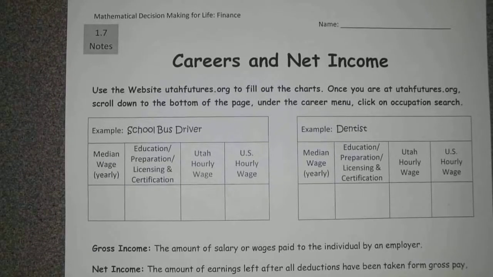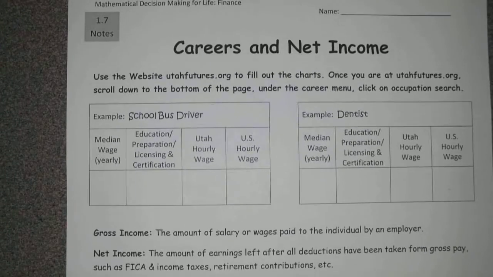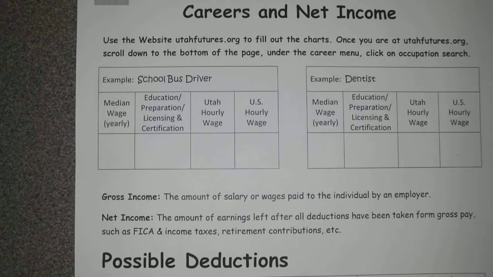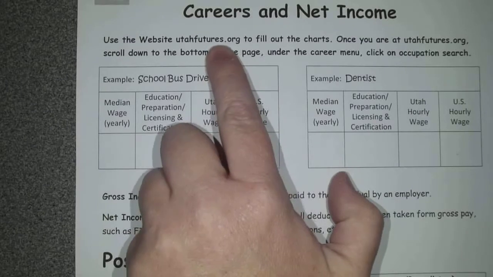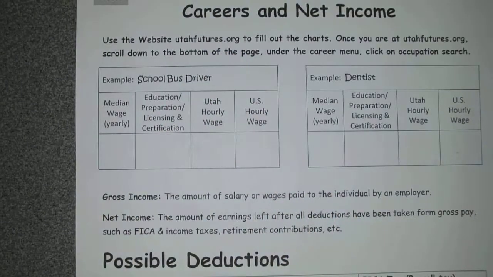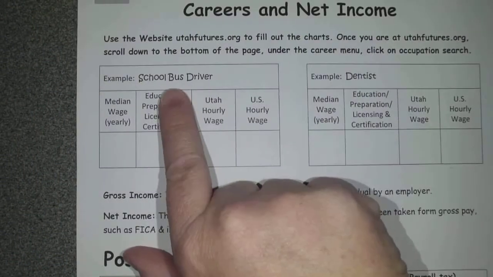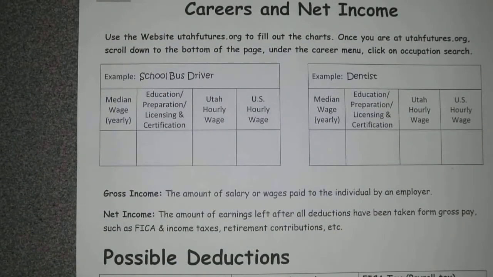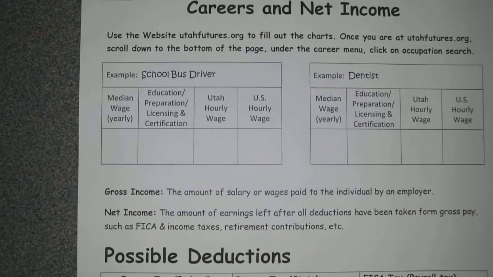This is Note-Taking Guide 1.7 for Mathematical Decision Making for Life. So you guys, today we're going to talk about careers and net income. The very first thing that you're going to have to do on your homework assignment today is to actually find some of the wages that actual careers have. There's this website called utahfutures.org, and it's a really neat website. So I'm going to change to it for just a minute. We're going to see how much a school bus driver makes. We're going to use this website to figure it out.